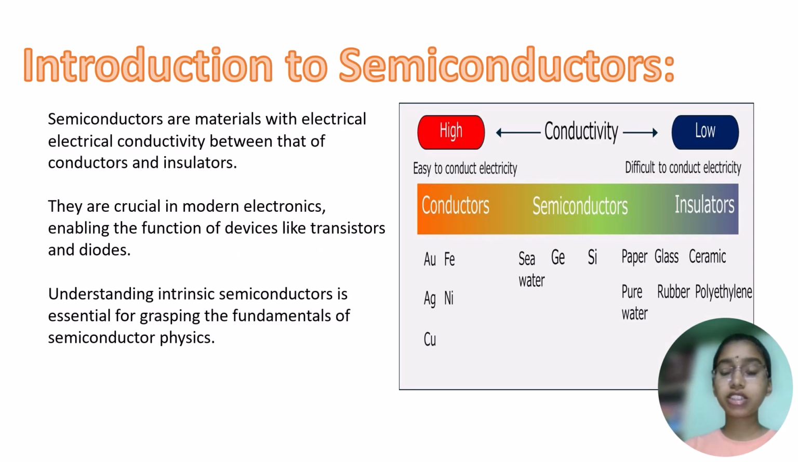Introduction to semiconductors. Semiconductors are materials with electrical conductivity between conductors and insulators. They are crucial in modern electronics, enabling the functions of devices like transistors and diodes. Understanding intrinsic semiconductors is essential for grasping the fundamentals of semiconductor physics.